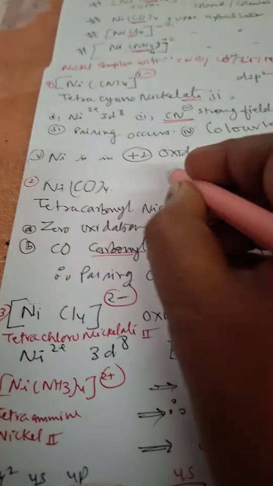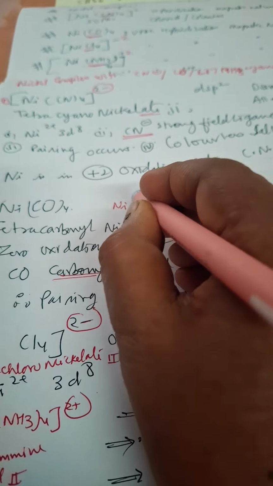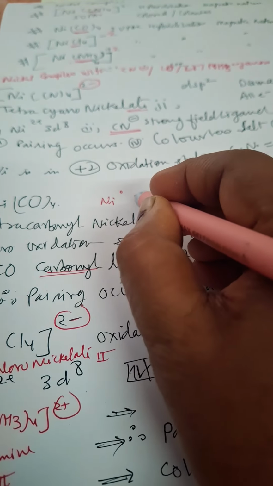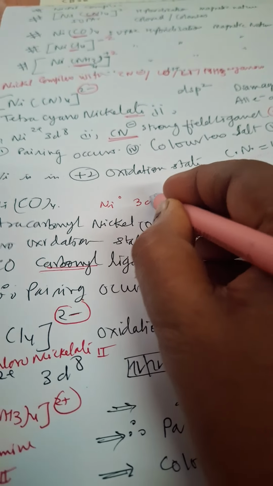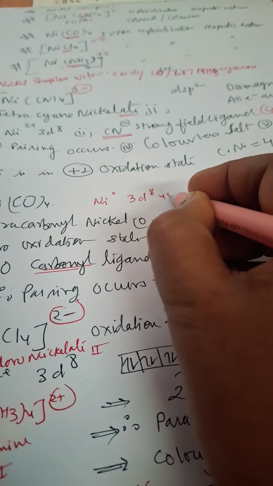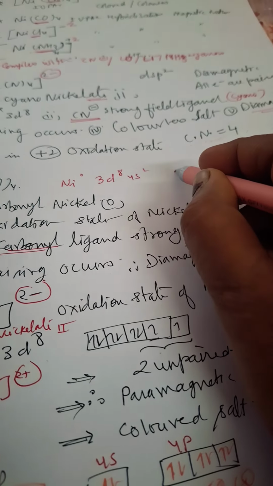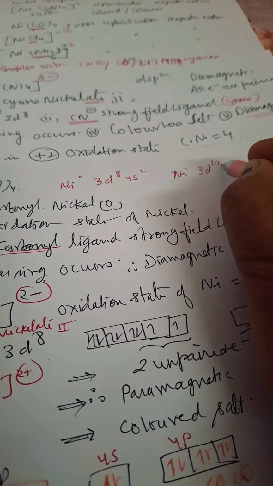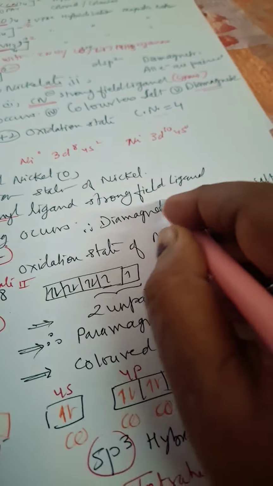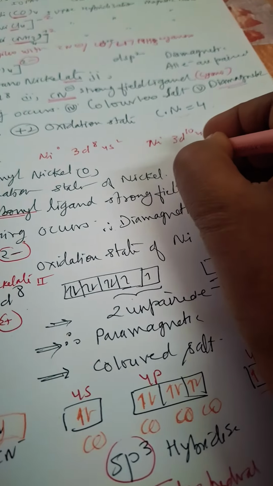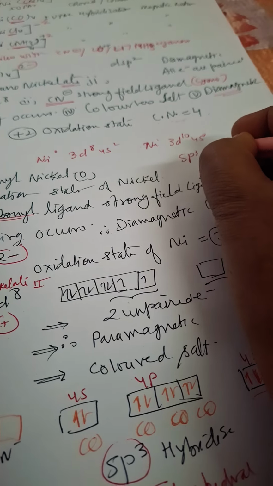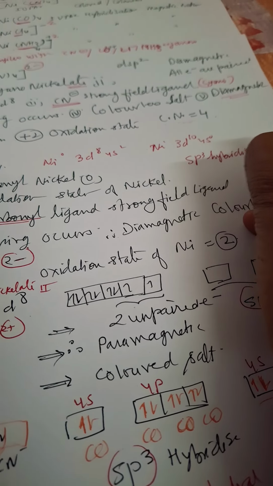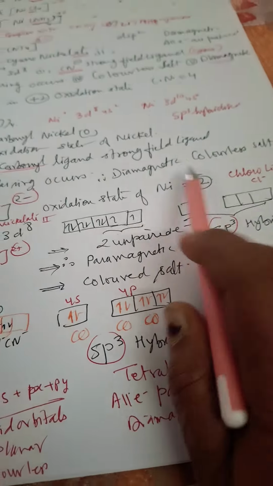Here see, nickel is in the 0 oxidation state, so it is argon 18 3d8 4s2. At that moment pairing will take place, so nickel has 3d10 4s0. That is why sp3 hybridization will take place. Okay, sp3 hybridized, since s and p orbitals are available.